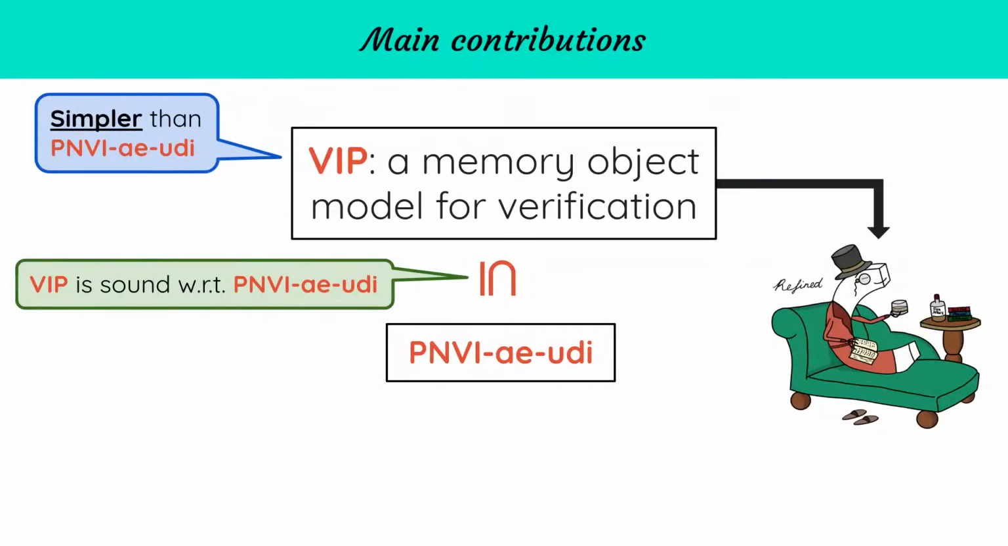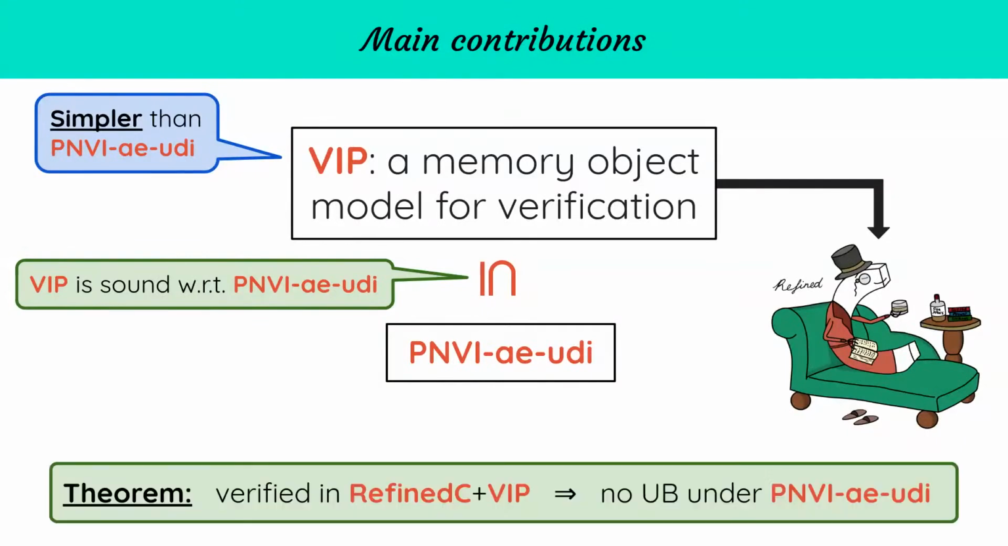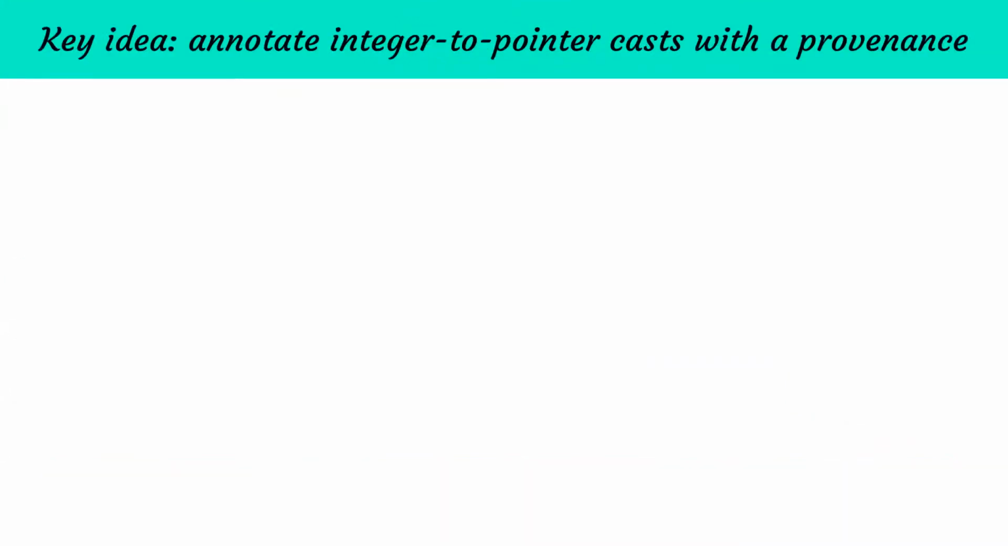As a consequence, we proved a theorem stating that when a program has been verified under our version of RefinedC based on VIP, it does not exhibit undefined behavior when executed under PNVI. What this means at a higher level is that, at least as far as the memory object model is concerned, a program that has been verified with RefinedC can be compiled with GCC or Clang with some guarantee that it will not go wrong.